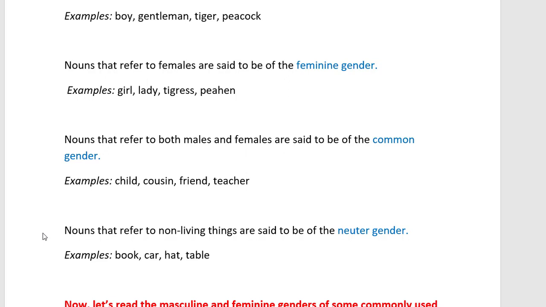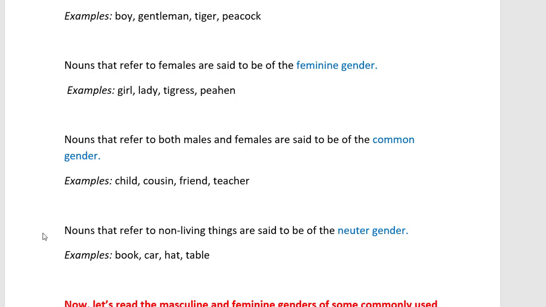And the last one is neuter gender, in which non-living things like our TV, mobile phone, washing machine, fridge, those are non-living, right? So those are non-living things which do not indicate any male or female, we call it neuter gender. They don't indicate any male or female, neither female nor male.